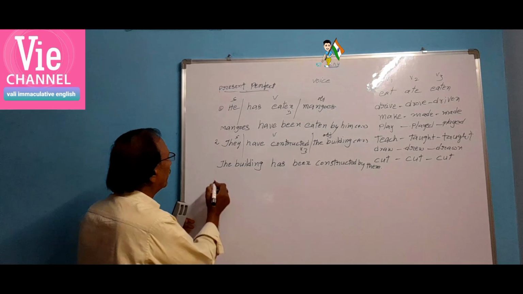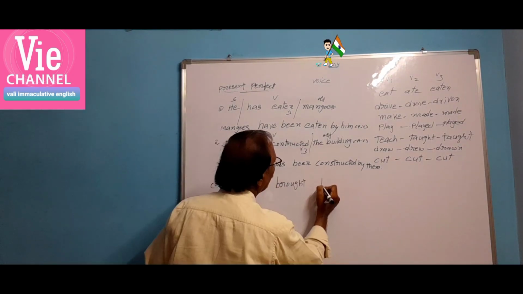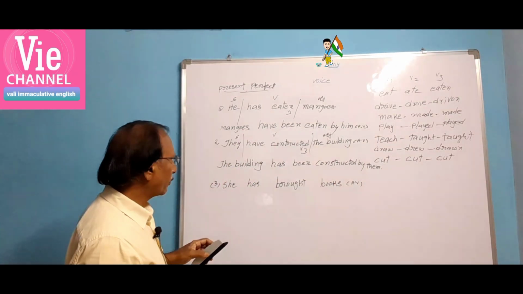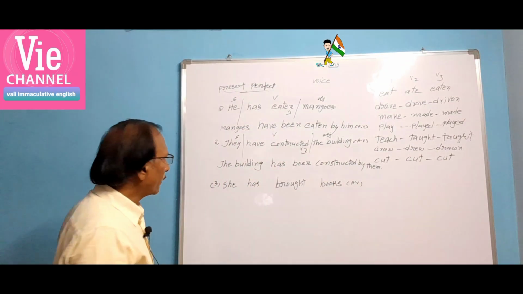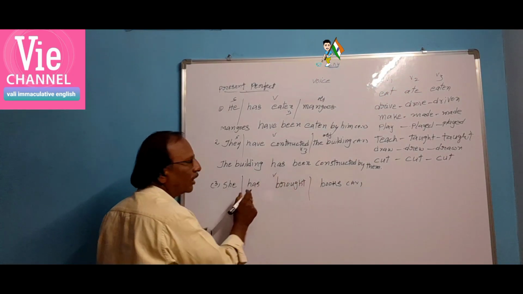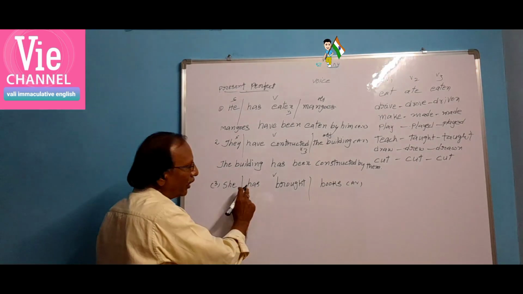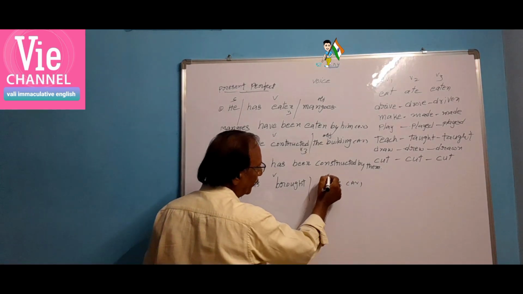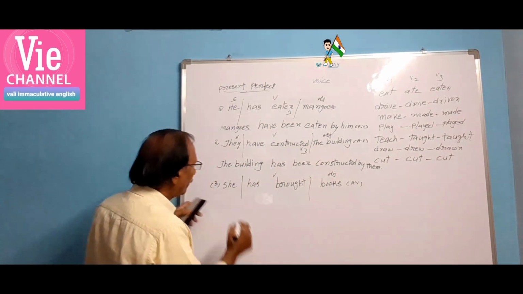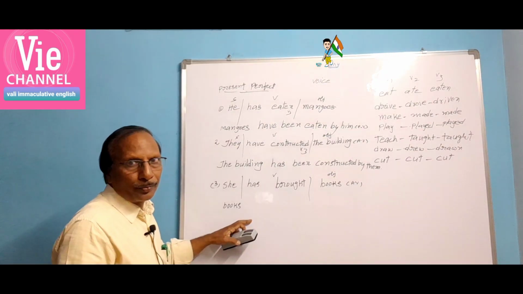Let us take another example. She has brought books. This is active voice. She is the subject, has brought is the verb, helping verb has plus main verb brought, and books is the object. Look here, books is plural, and it changes into the subject.